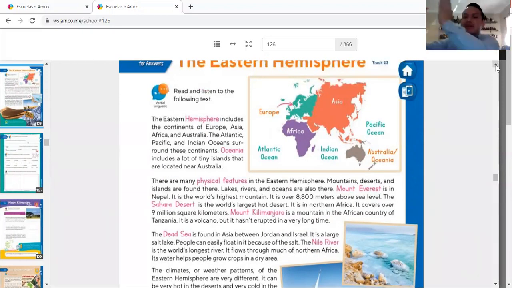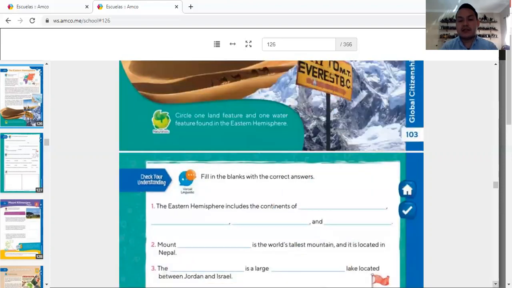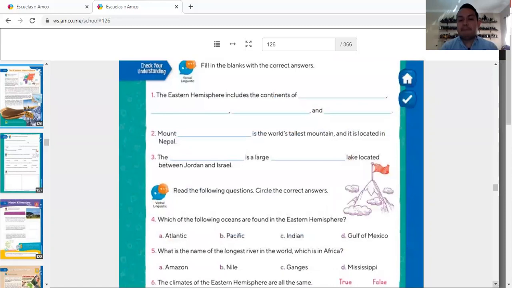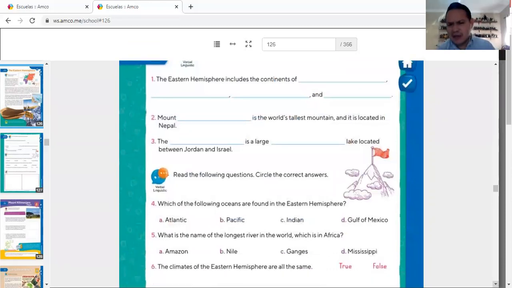Western Hemisphere is here, Eastern Hemisphere is here. That would be this part if we had a map. Okay, Asia, Africa, Europe, Australia, Indian Ocean, Atlantic Ocean. You're going to learn about all of this in here. What happens? You have to do the same. You have to read, highlight the most important information, and then do your notes of global citizenship. Okay? Once you do that, then you can go fast and easily to answer page 104, that is about the reading that you just highlighted. Okay? I think it's not going to be that complicated, this part.